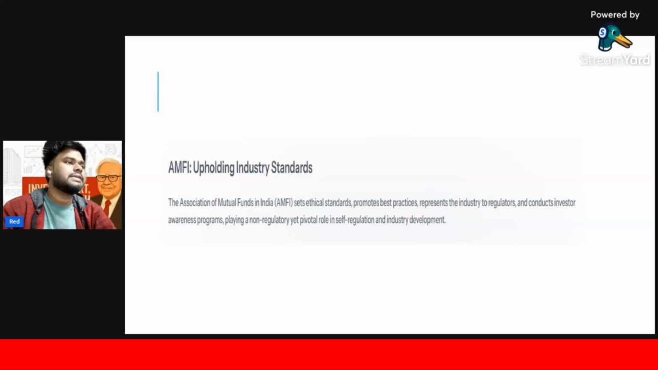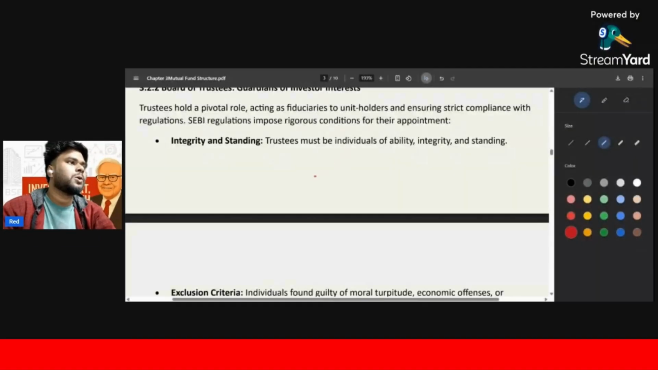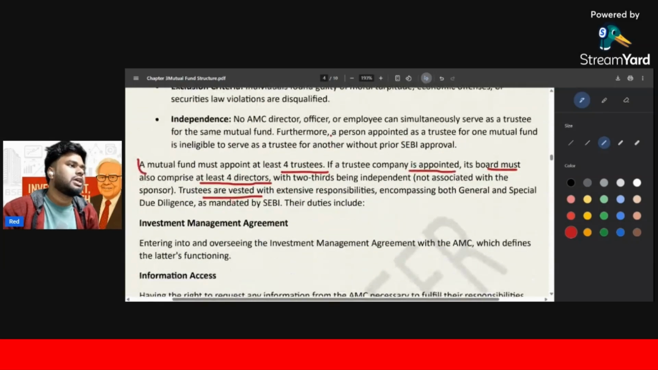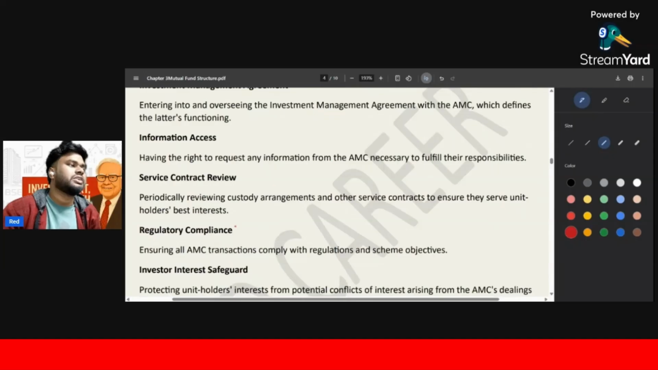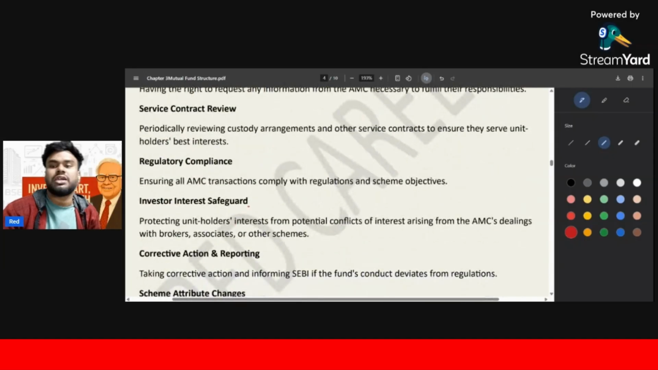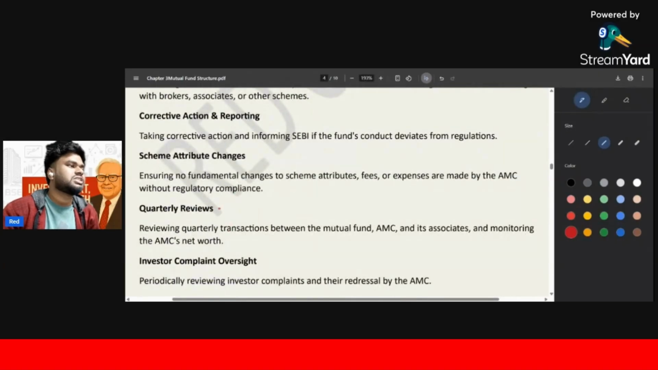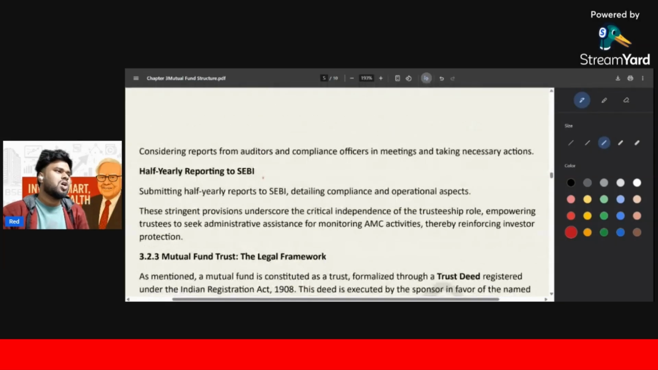Now see, I want to show the notes. Look, integrity standard: we are talking about the product. The trustee's work we already talked about. Execution criteria, and so on. Now look at the investment management agreement: information access, service and contract review, regulatory compliance, investor interest and safeguard, corrective action and reporting, scheme attribution changes, quarterly reviews. We already discussed these things. Now see the auditor and compliance report. In the auditor and compliance report there is half-yearly reporting to SEBI; you have to report half-yearly, every 6 months of the financial year.